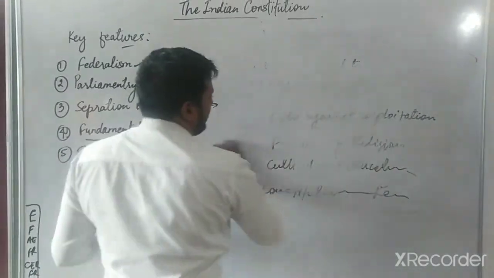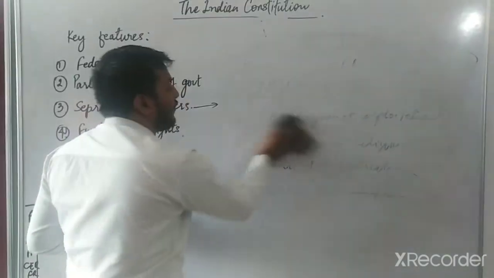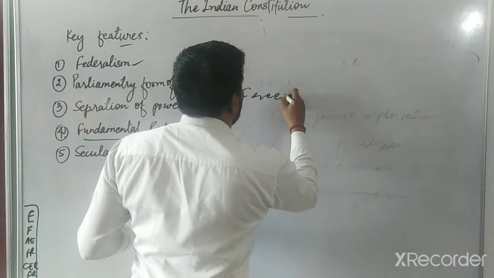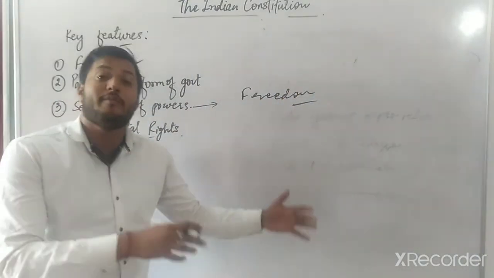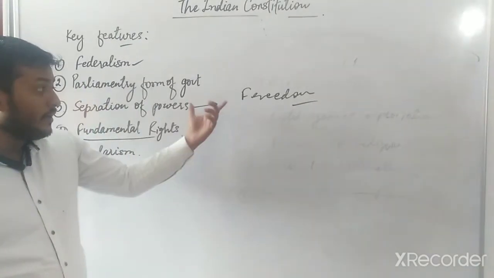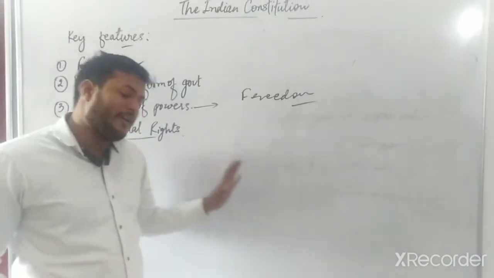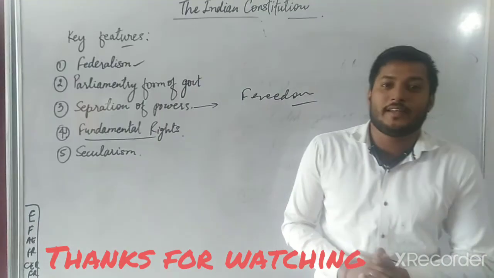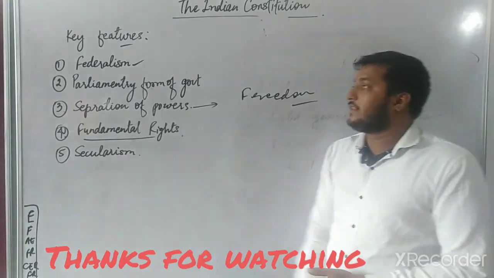Next is secularism. Secularism is a very important part, and it says that the state will not intervene in your religion. It means that we have freedom of religion. What it means is that the state will be separated from religion, and the state will not follow any religion. That is secularism, and it is very good because India is a country where lots of religious people are living and they are performing their religion. So it provides a safeguard.